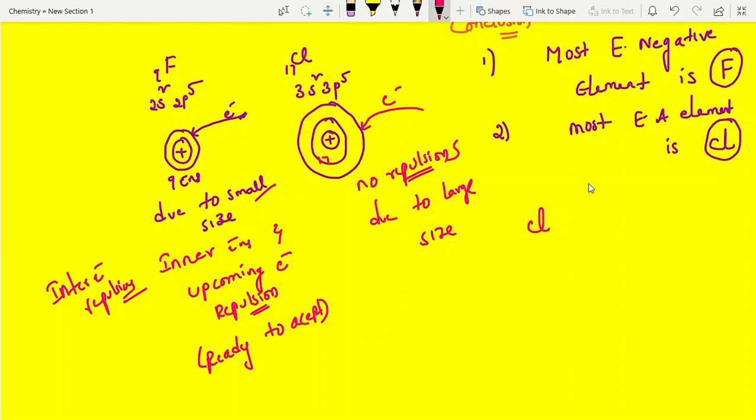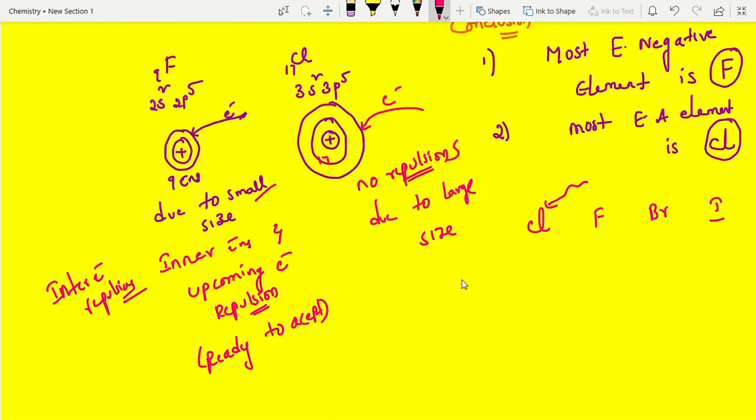That means it readily accepts an electron. All halogens are electronegative and everybody accepts electrons. But the thing is, who is readily accepting, who is fastly accepting, that is why electron affinity values are important. Chlorine, fluorine, bromine, iodine.